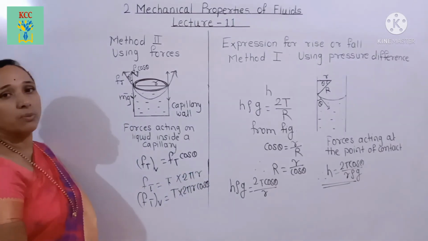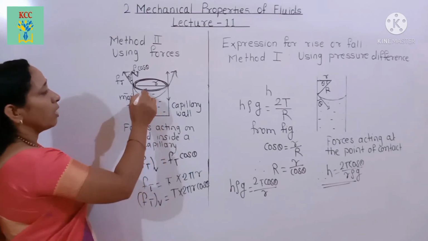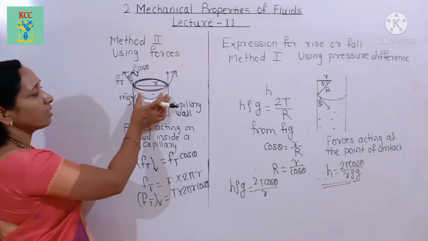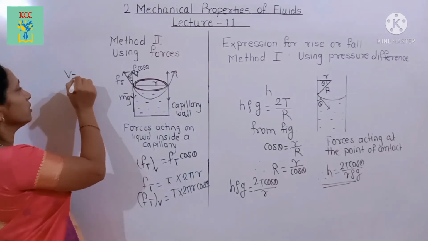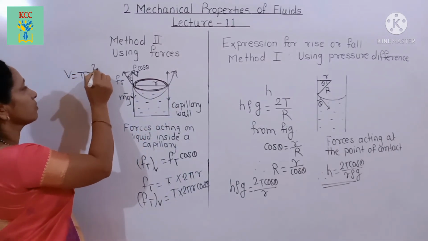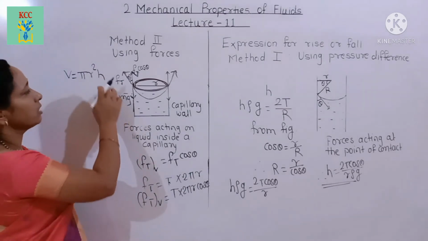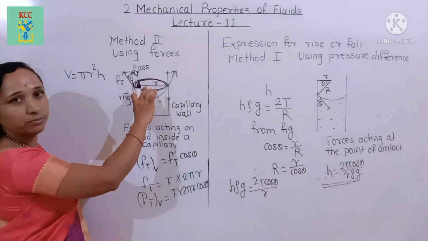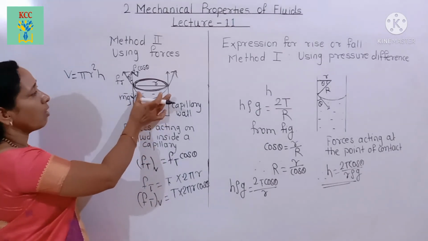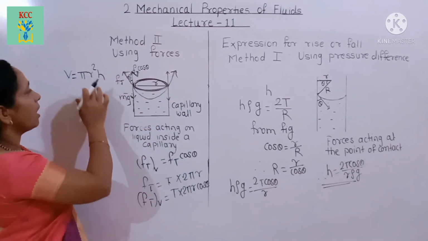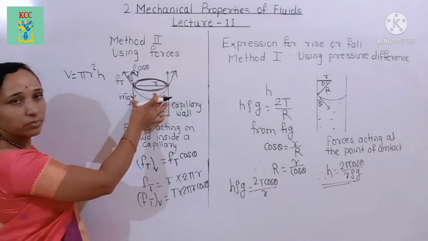Now suppose the volume of liquid inside the capillary tube, volume V, is equal to pi r square h. Here h is the height of the liquid column inside the capillary, and V is the volume.